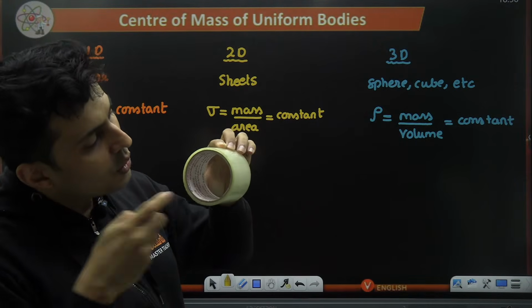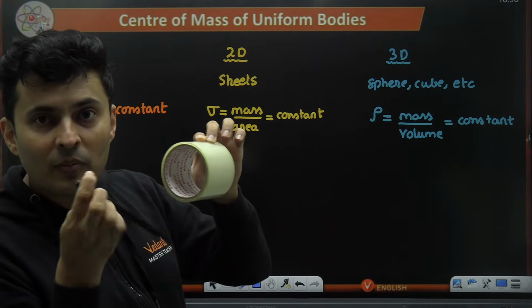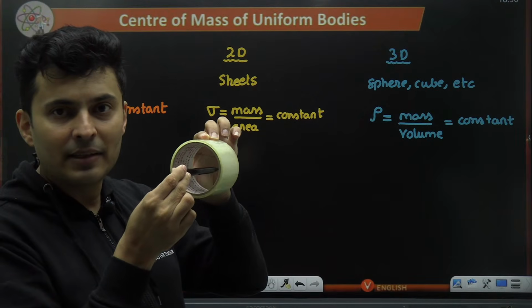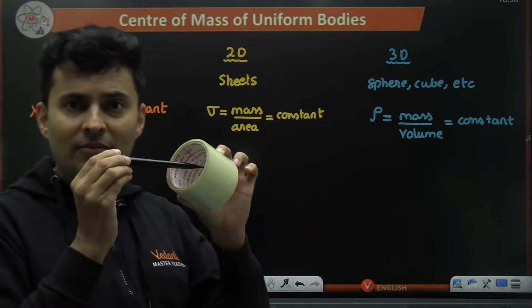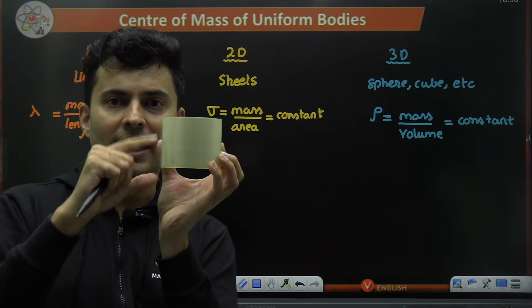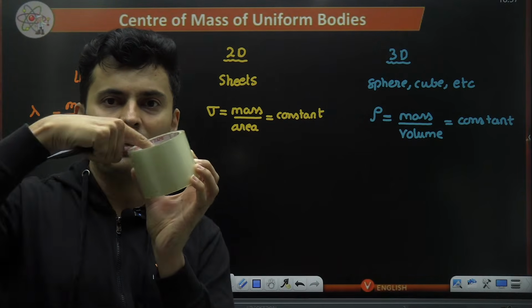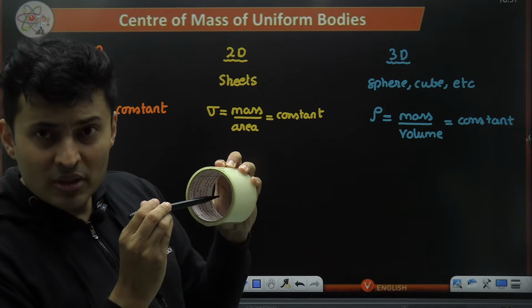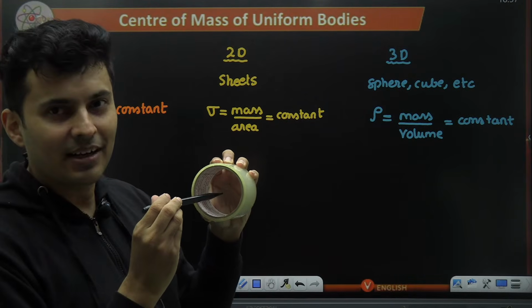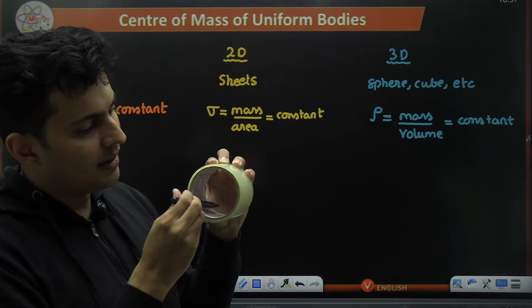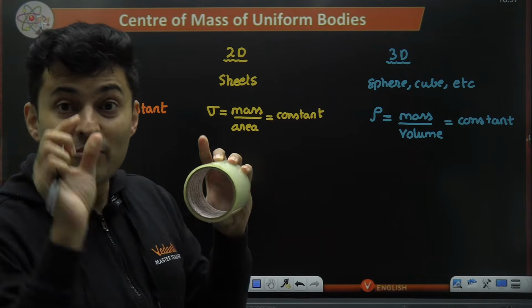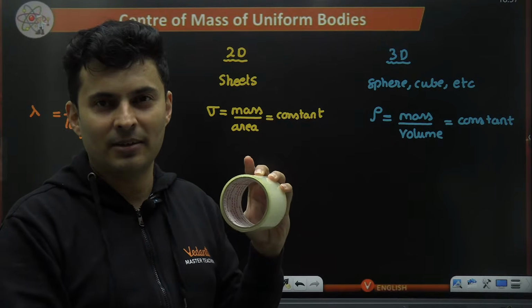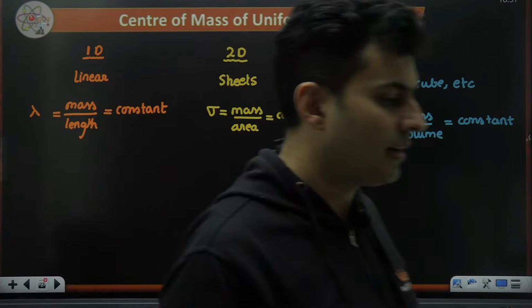But if I go exactly somewhere in the middle on this axis of the cylinder, you consider the height, and go exactly in the middle here, then it also has a point symmetry. If you go here and here, here and here, it's the same. It's a point symmetrical object. It has a point of symmetry.